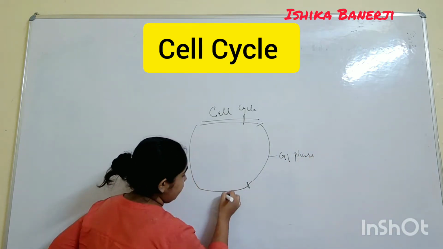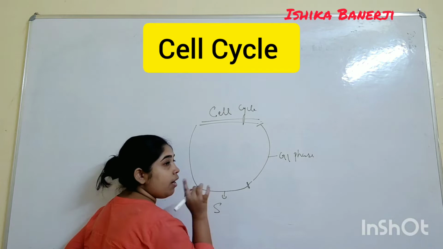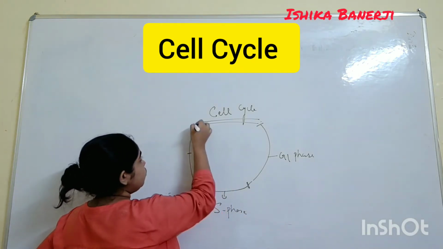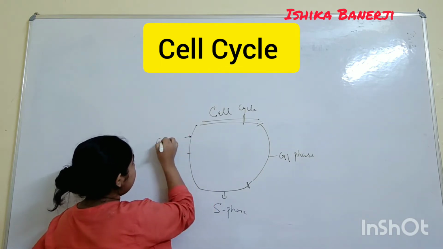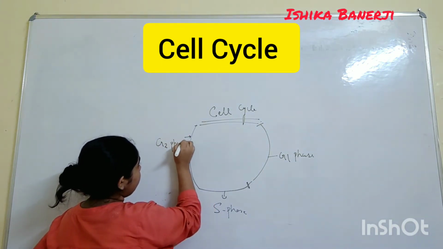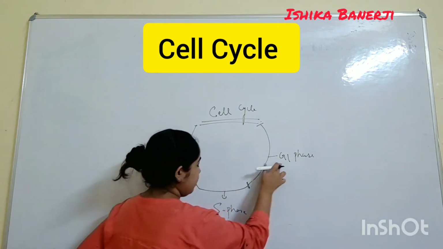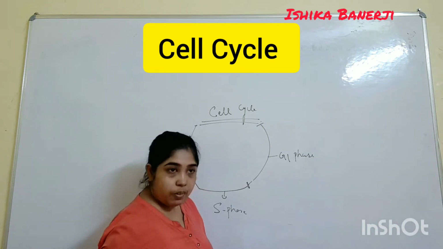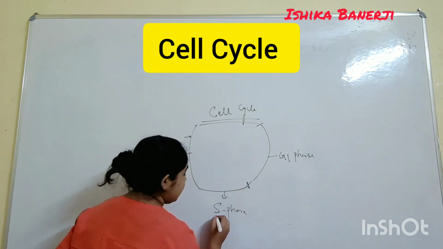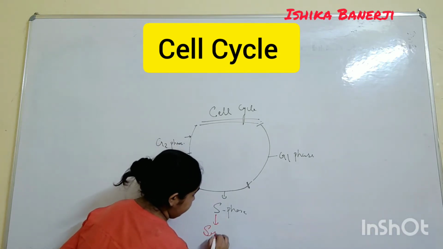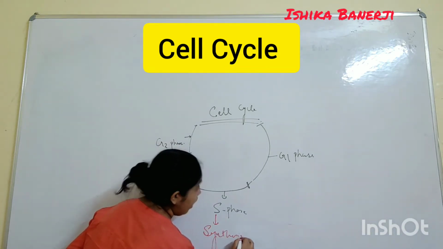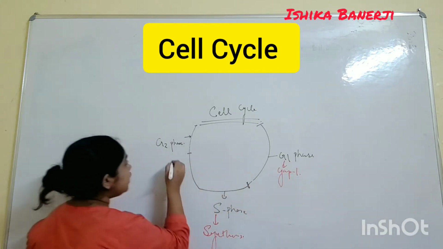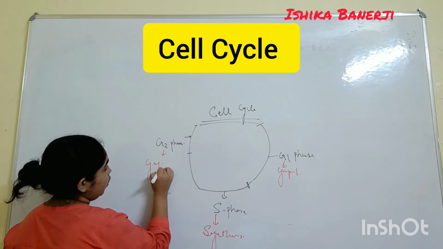This is the S phase. What is G1? What is S? I will be telling you, don't worry. This is the S phase, and this is suppose the G2 phase. Clear? So this is the G1 phase, this is the S phase, this is the G2 phase. Now what is S phase, what is G1 phase is a question. S phase is the synthesis phase. G1 is the gap 1 phase. G2 is the gap 2 phase.